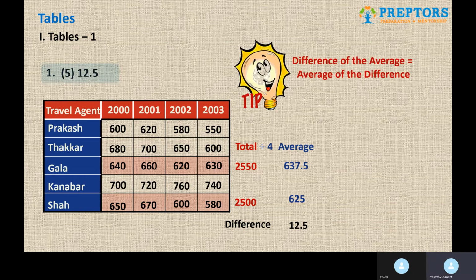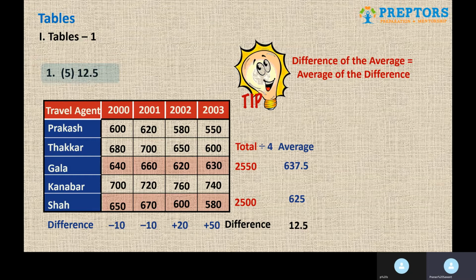Now you can also use the tip: difference of averages is equal to average of differences. So you will simply take the difference between Gala and Shah in 2000, the difference between Gala and Shah in 2001, and so on.